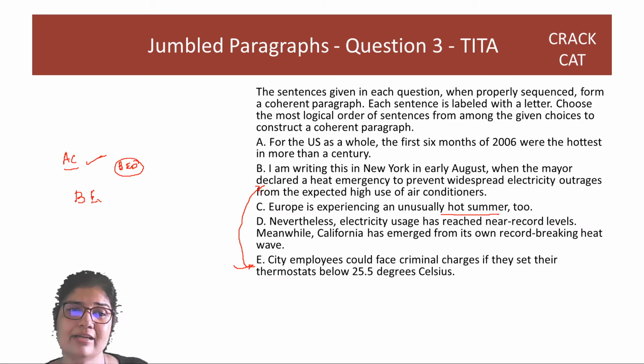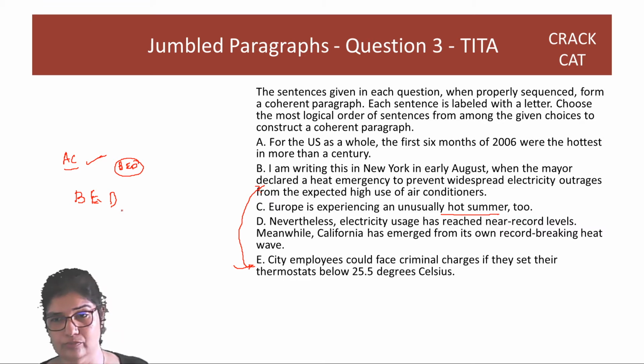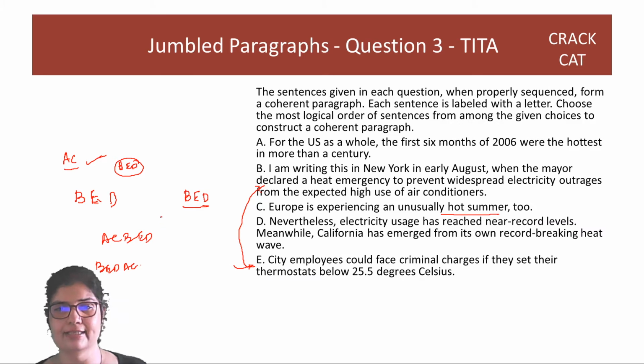After which you are saying, nevertheless, electricity usage has reached near record levels in California also. Okay, so you have New York with its heat emergency and then California. So this is BED, and then AC. Now the big question is, is it like this or is it going to be like this? So guys, I want to ask you, if you're writing something, right? You are going to say, okay, the US is quite hot, Europe is also hot, and then you'll come back to New York. Is that how you're going to write?